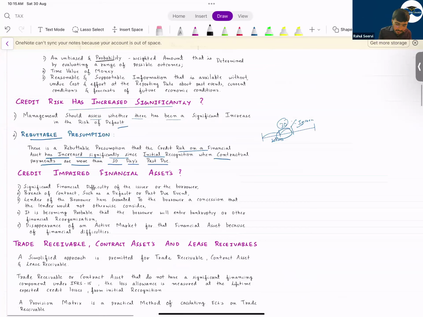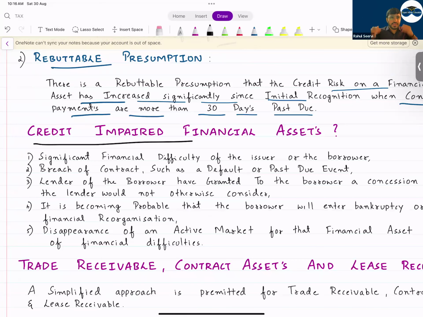Now, when will you say that, sir, my asset is credit impaired? When will you say that for sure you know that the asset is credit impaired? If the asset is credit impaired, lifetime loss we record, and the income will be based on what? The income will be based on the net amount, not on the gross amount. So here now see, significant financial difficulties of the issuer or the borrower. That is financial difficulties to the person to whom you have given the amount. Breach of the contract, such as a default or past due events. That means they have defaulted on some payment. This is also a hint for credit impairment. These all indications will be given in your question, and then you have to identify whether the asset has been credit impaired or not.